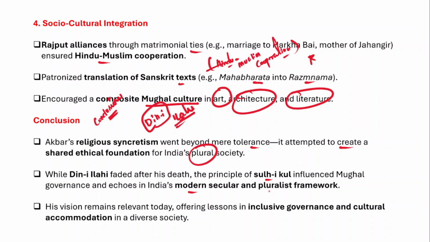Therefore, the pluralistic framework and the secular outlook of the Indian constitution and Indian governance is also influenced by the Mughal, particularly Akbar's religious policies.